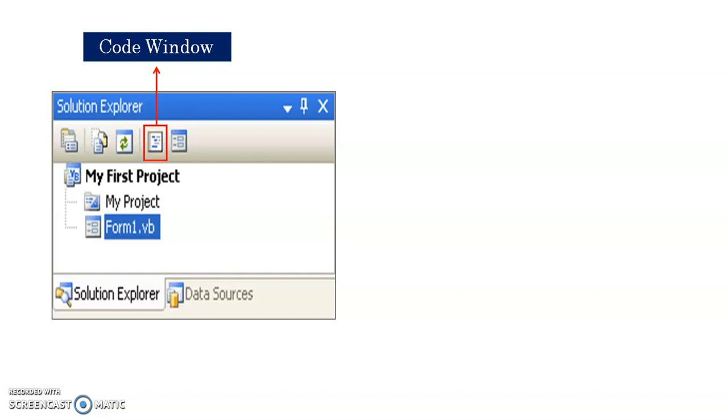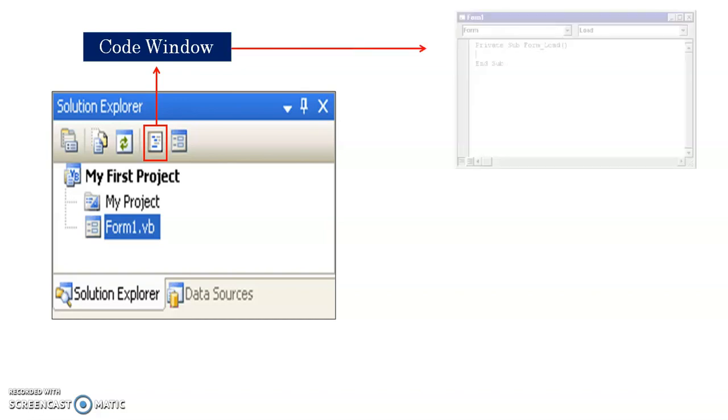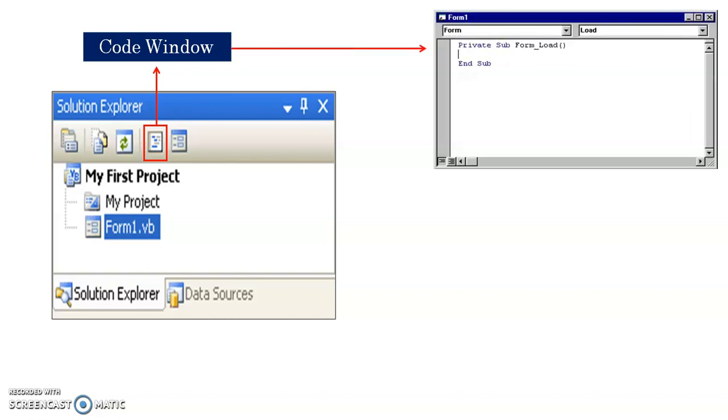That means using Solution Explorer you can toggle between two things. One is Code Window and another is the Designer window. The Designer window will be used to design your interface, like placing the different controls on the form, and the code window will be used to write the code. The code window looks something like this, and this appearance can vary from version to version.